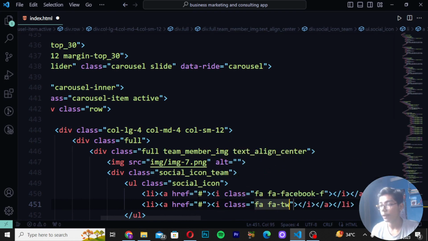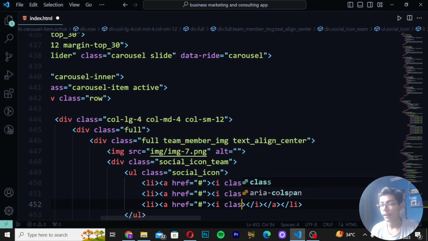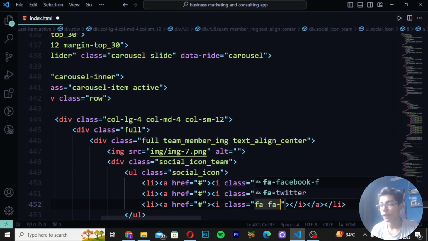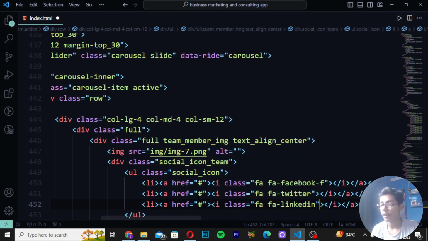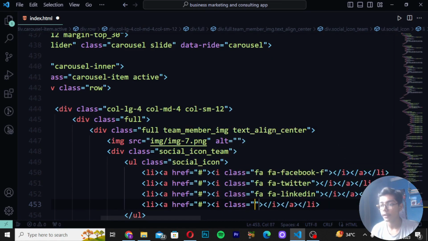So here I will be now writing like this. Then you have to now just move down, create li tag i tag class, and then you have to write here fa fa-linkedin. Then when you have written that, you have to write li tag, write here i tag class fa. Then here I will be writing google-plus, like this.